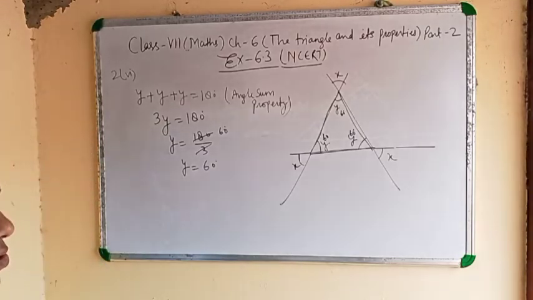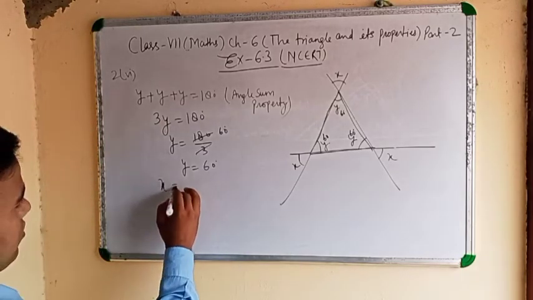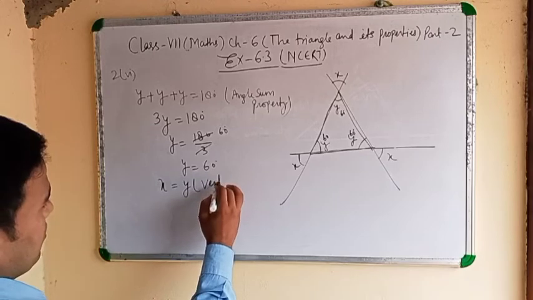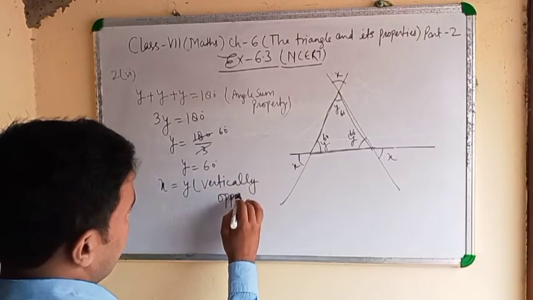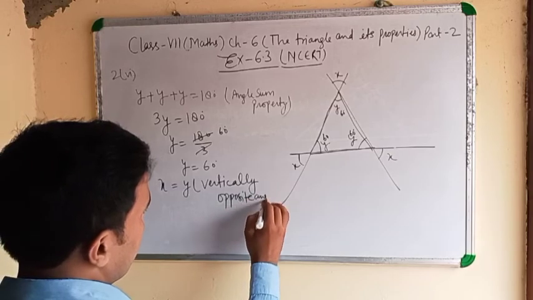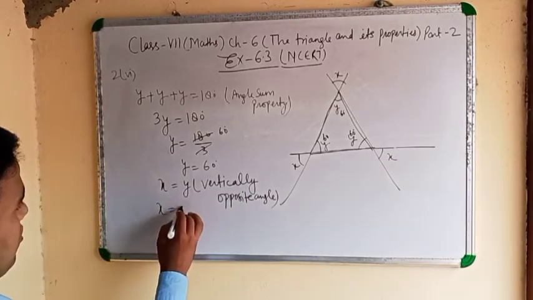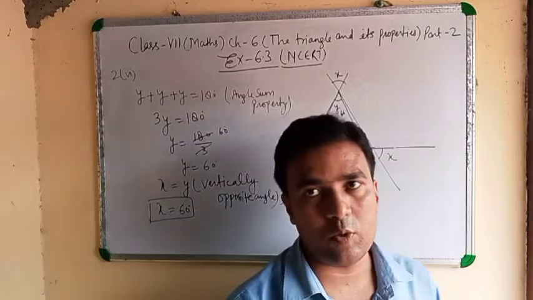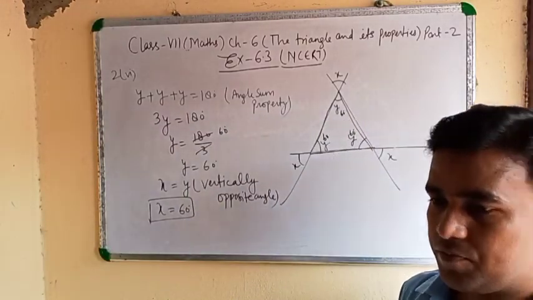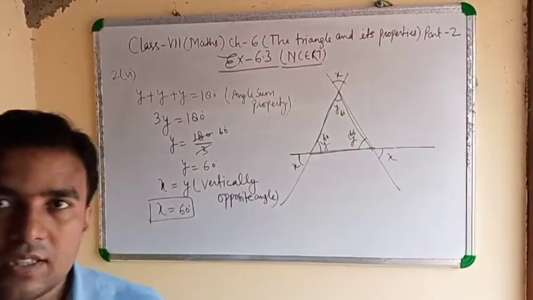Asking x also. x equals y by vertically opposite angle. Here x equals 60 degrees. Means x equals 60 and y equals 60. Clear? This exercise is completed.